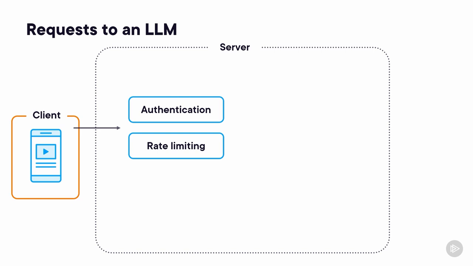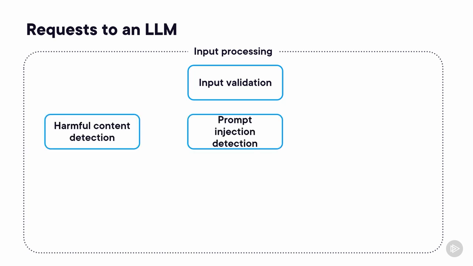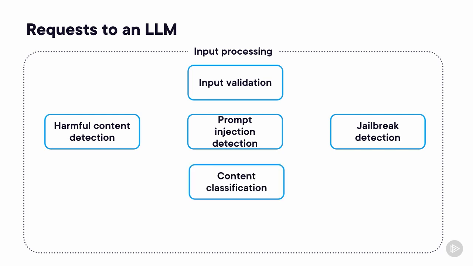Then we need to process that input. Remember that we never trust any input into the application, including user input. That processing includes things like basic input validation, and probably more complex things like detections for harmful content, prompt injection, and jailbreaks. We might also classify the content of the requests. For example, is the user asking about something illegal?